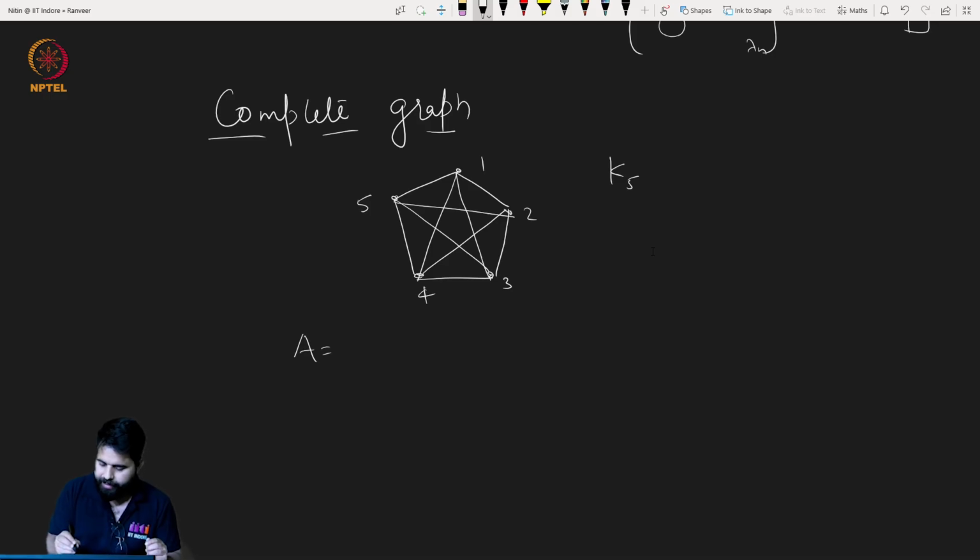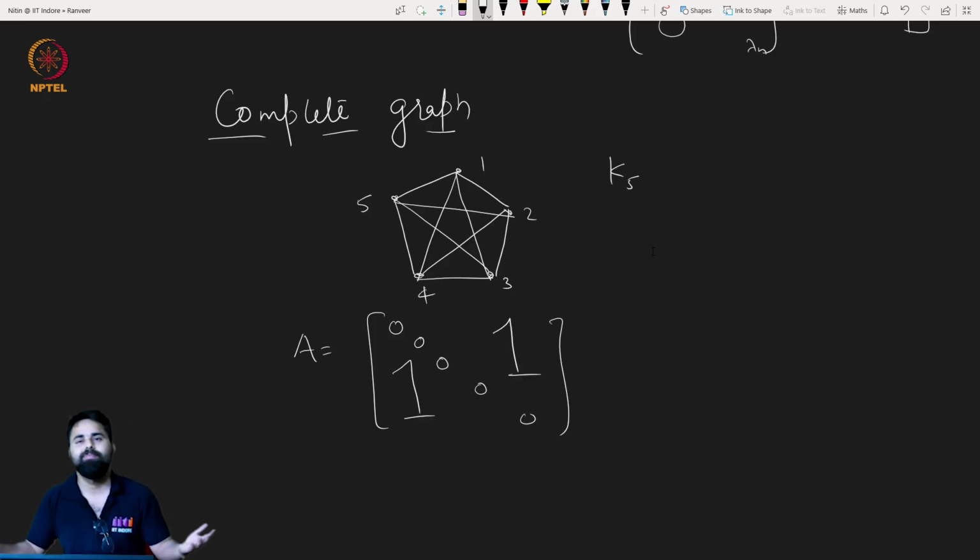A will be something like this: on the diagonal there will be zeros. Otherwise, everywhere this is 1. So this is n cross n. So I can write this as the all-ones matrix, J n, minus the identity matrix, right.